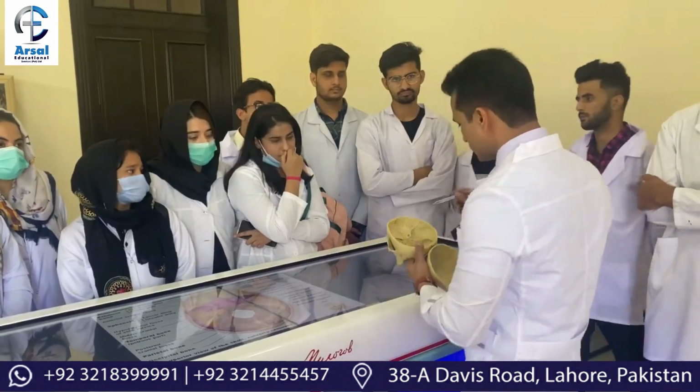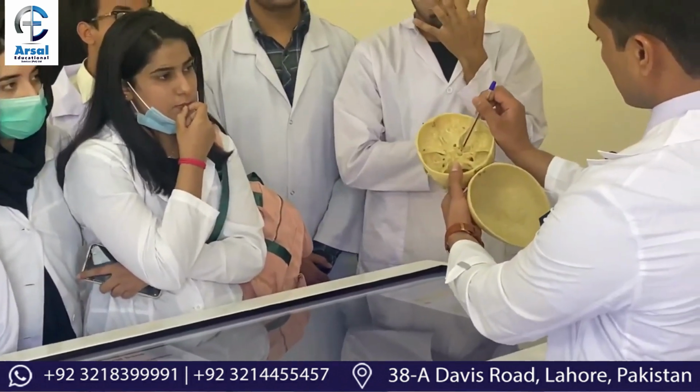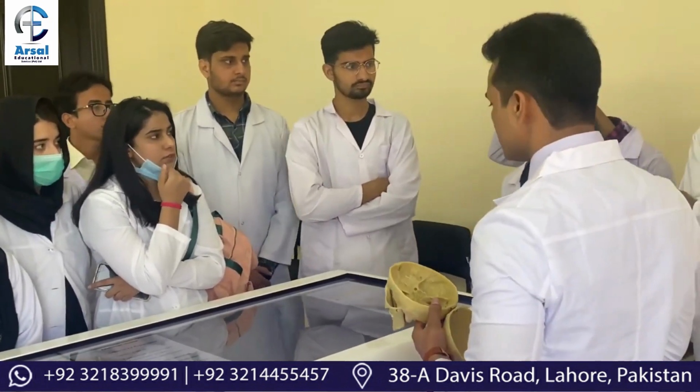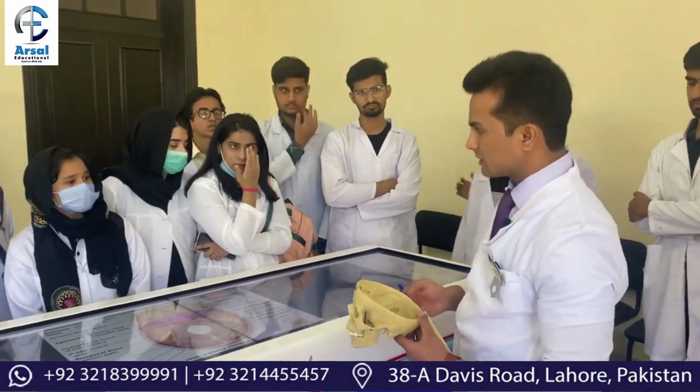And then next you tell me please, what is the name of this opening? Foramen rotundum. What is the structure passing through foramen rotundum? A maxillary division of trigeminal nerve. Most important, the maxillary division of the trigeminal nerve.